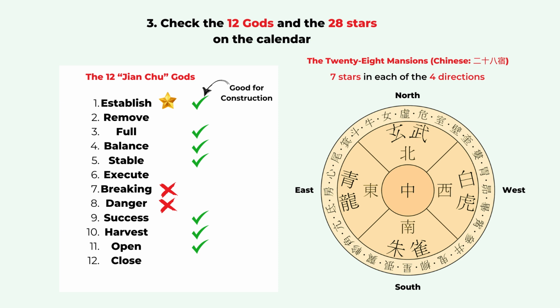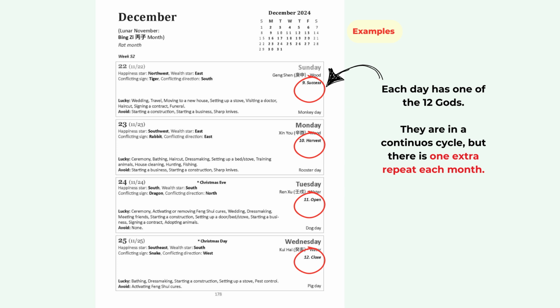And each star has certain energy, so it's suitable for certain events. For both the 12 gods and the 28 stars, it will just keep repeating. And for the 12 stars, or the 建除十二神, the establish and removing gods, we have one extra day every month. That's before the first solar turn of the month. So if you see a repeat of the 12 gods, that's not a mistake. It's supposed to be that way.